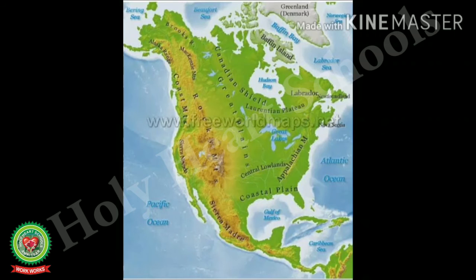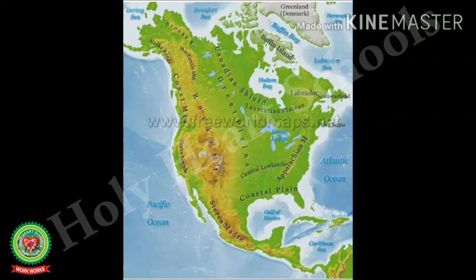Students, see in this map, this is the biggest and the largest plain land of the world.